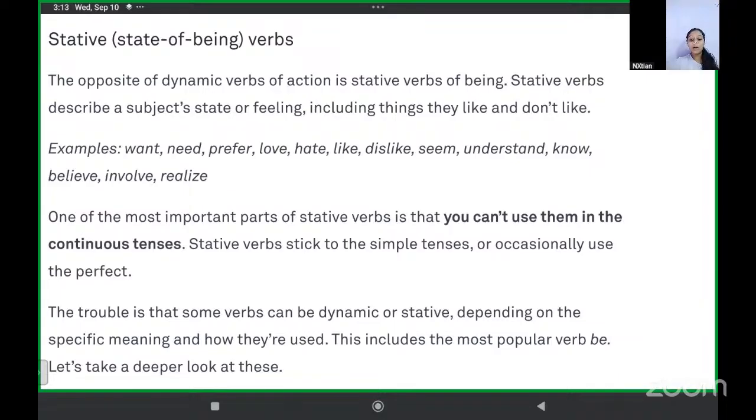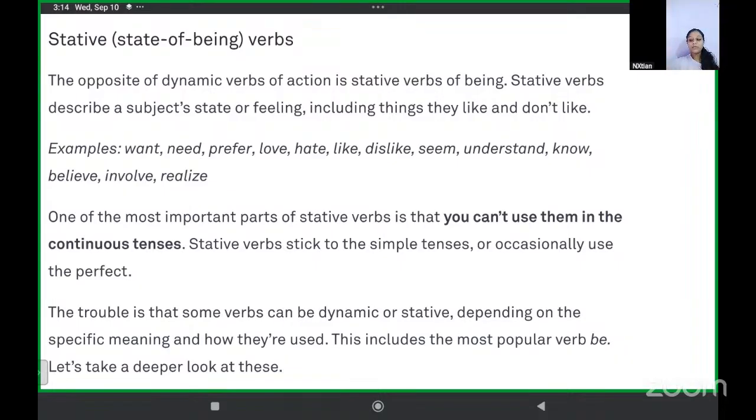For example, want, need, prefer, love, hate, like, dislike, seem, understand, know, believe, involve, and realize. These are all related to your state or your feelings. They are known as stative verbs.